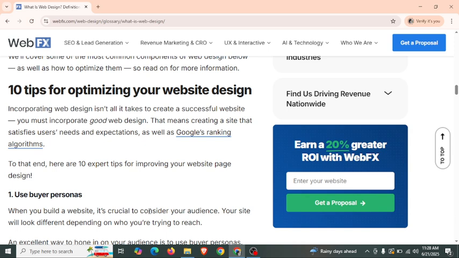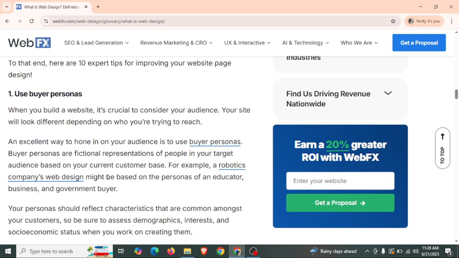Here we discuss first, use buyer personas. When you build a website, it's crucial to consider your audience. Your site will look different depending on who you are trying to reach. An excellent way to hone in on your audience is to use buyer personas. Buyer personas are fictional representations of people in your target audience based on your current customer base.